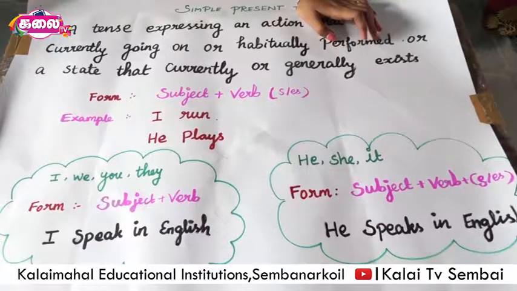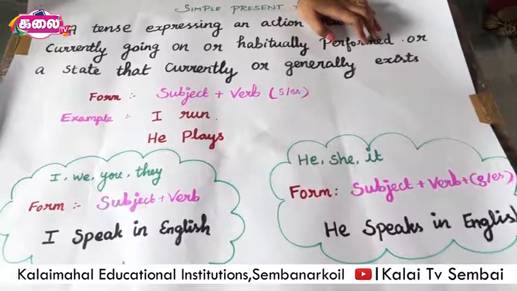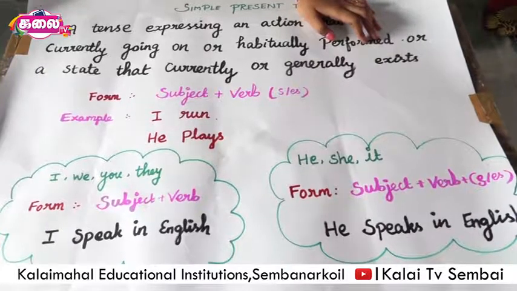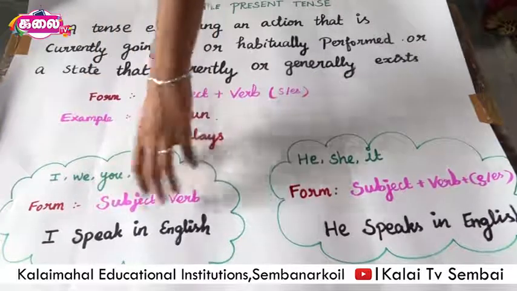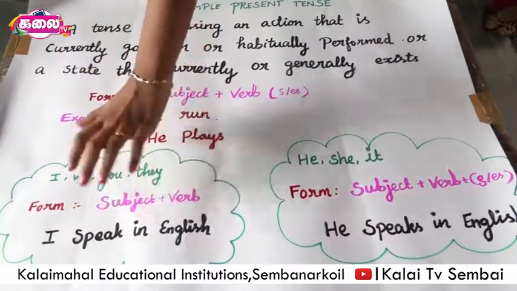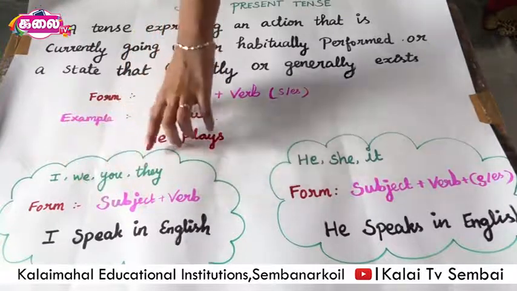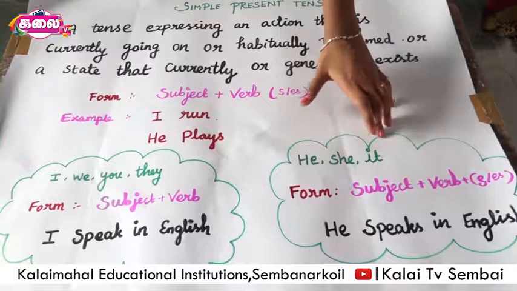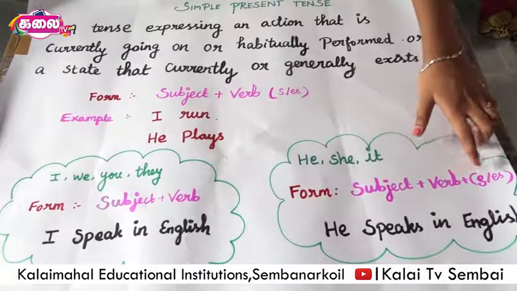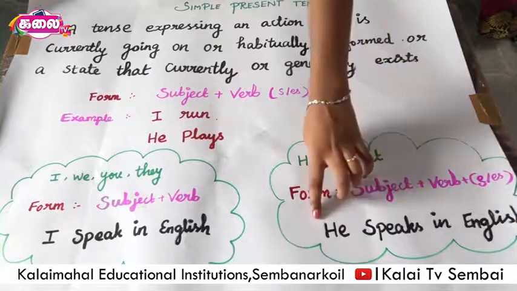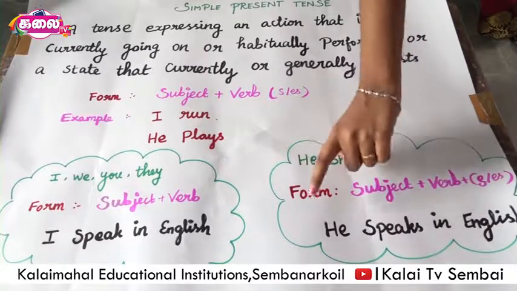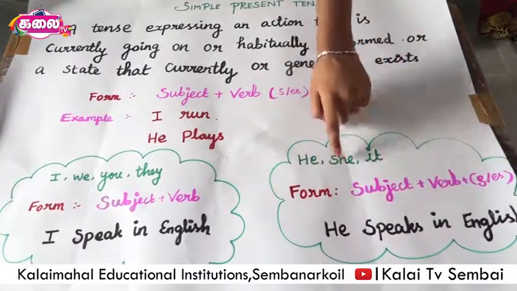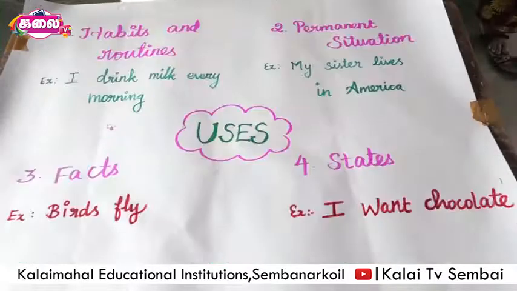What are they? They are I, we, you, they, he, she, it. Here, for I, we, you, they, the form is subject plus verb. For example, I speak in English, we speak in English, you speak in English, and they speak in English. For he, she, it, the form is subject plus verb plus s or es. For example, he speaks in English, we add s to that verb. So, speak changes to speaks. She speaks in English.